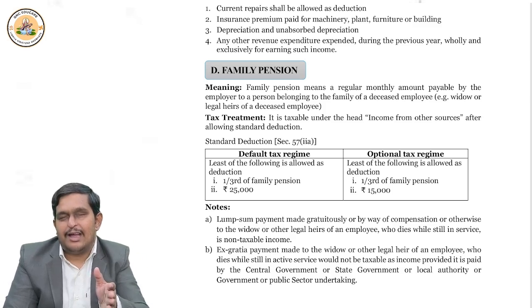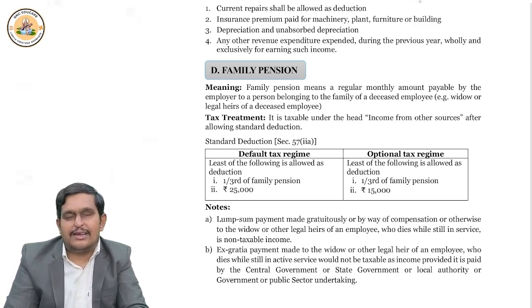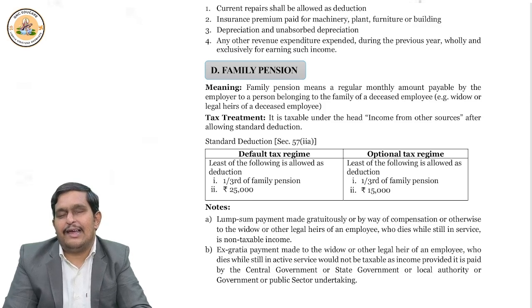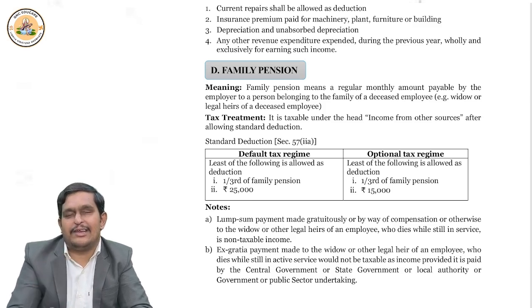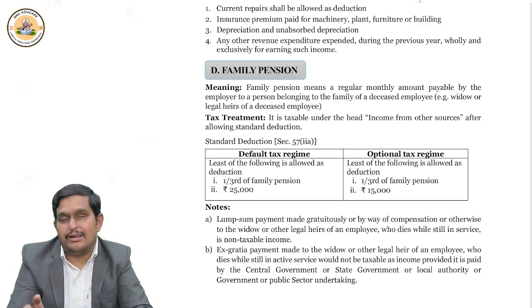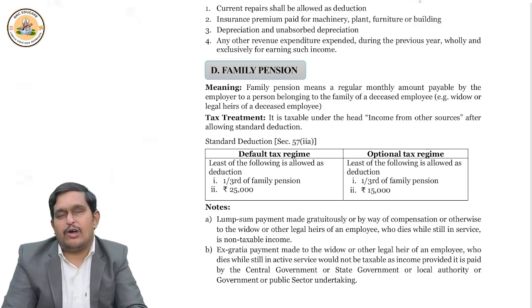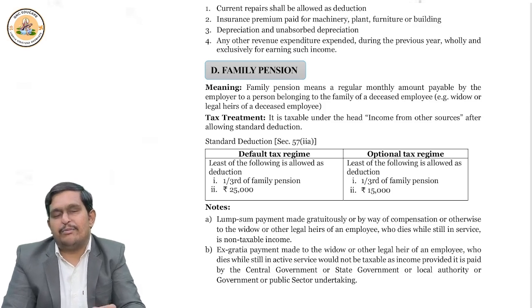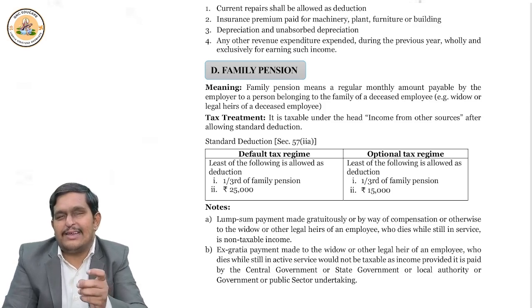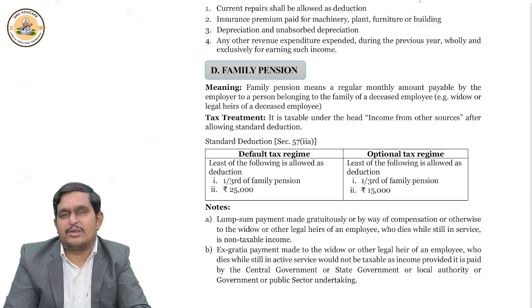He died and because of death, the gratuity became due, leave encashment became due. Then legal heirs receiving the gratuity, leave encashment is not taxable. And sometimes the central government or state government gives some gratuitous amount, ex gratia amount at the time of death of the employees. Right? If they give ex gratia amount, that is also fully exempt. It is not taxable as family pension. Like this, we should understand the topic.